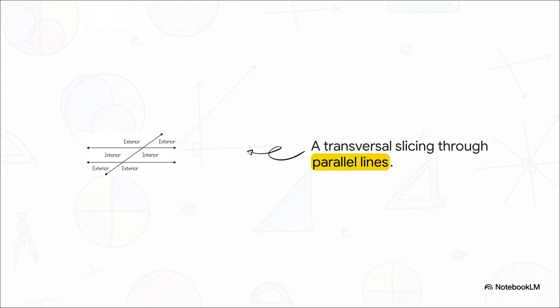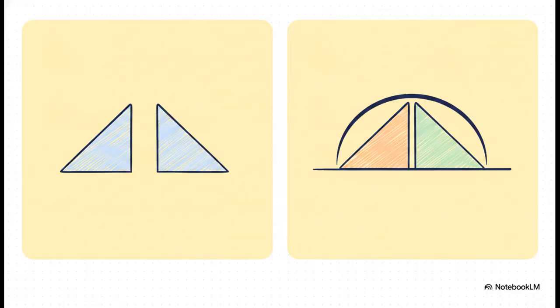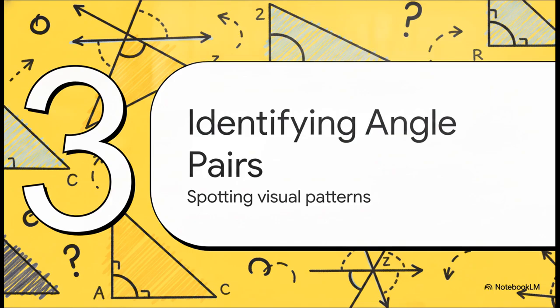If you've ever looked up at the steel trusses of a bridge or the framing of a roof, you're literally looking at transversals hard at work. Now, because the transversal cuts straight through perfectly parallel lines, this single intersection creates two distinct buckets of rules. Literally every single angle pair created falls into one of two categories. Either they're congruent angles, meaning they are identical twins with the exact same measurement, or they're supplementary angles. That means they don't match, but they join forces to add up to perfectly 180 degrees, creating a straight half-circle line.